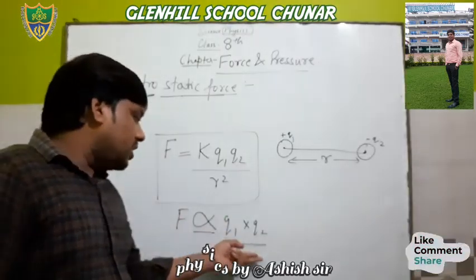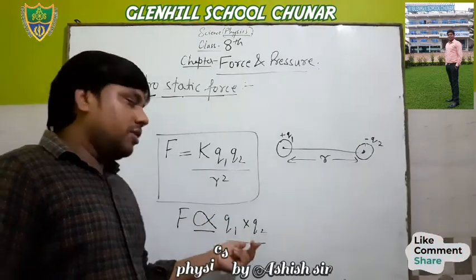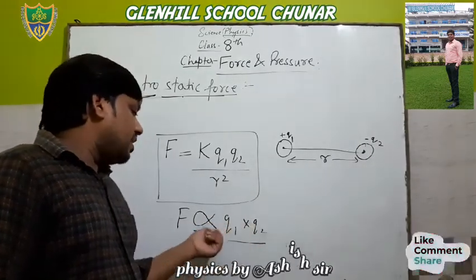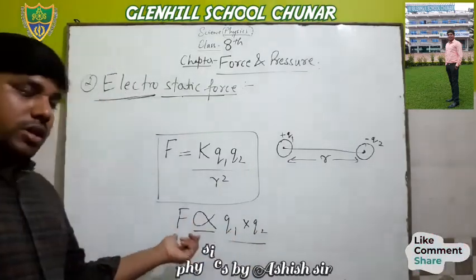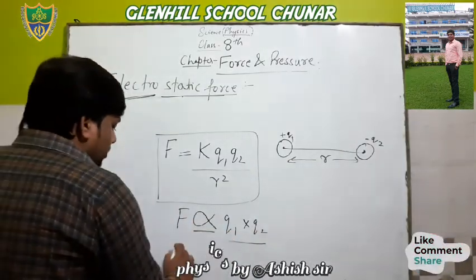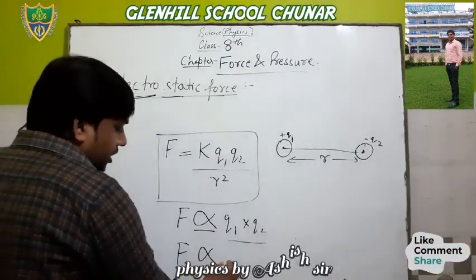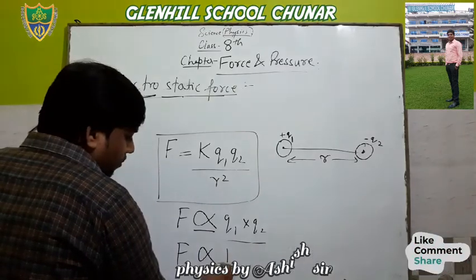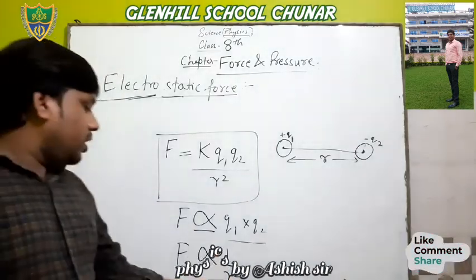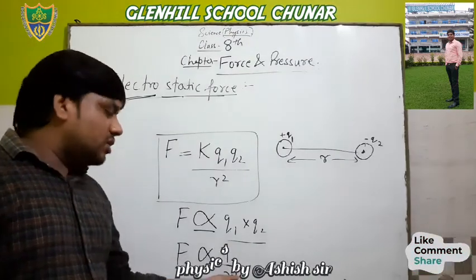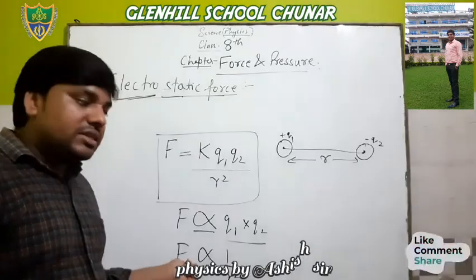If the amount of charges decreases, the force also decreases. Directly means if we increase one side, the other side also increases. And force is inversely proportional to the square of distance. This is also a proportional sign, but inversely means it is coming upon, so if we increase one side, the other side will decrease.